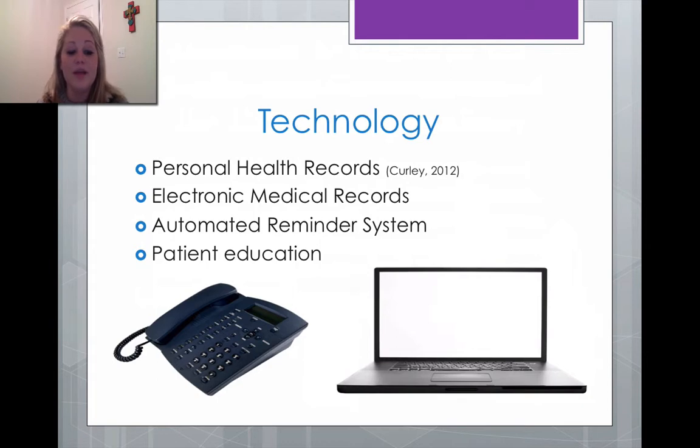Technology offers many possibilities for designing unique interventions to impact population outcomes. Personal health records, which our organization has and we encourage all patients to use, are a set of internet tools that patients can use to coordinate their personal health information. They are used to track their complete health histories, including treatments and current medications and lab work. This information is maintained online and is accessible to the patient and healthcare providers who have been granted access. They facilitate the sharing of up-to-date and accurate health records between patients and providers.